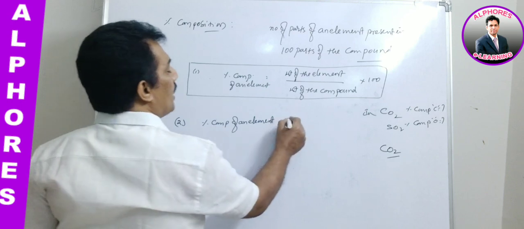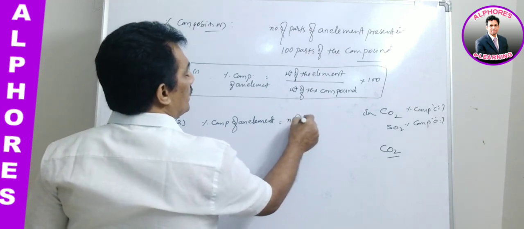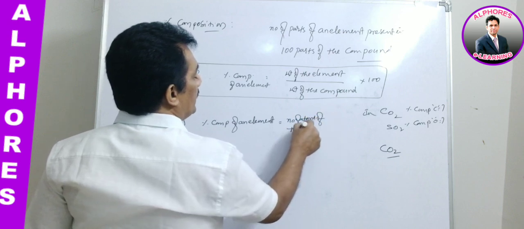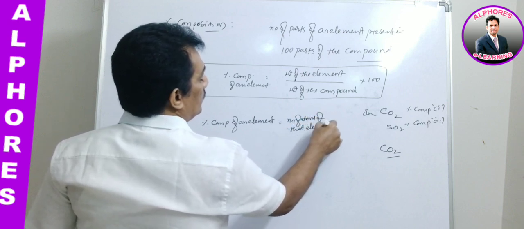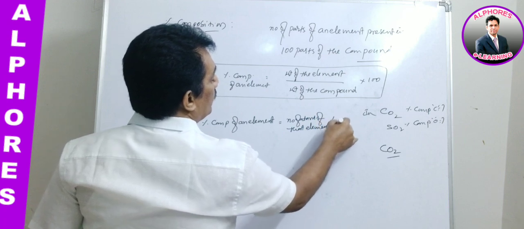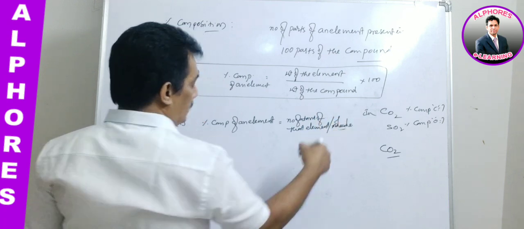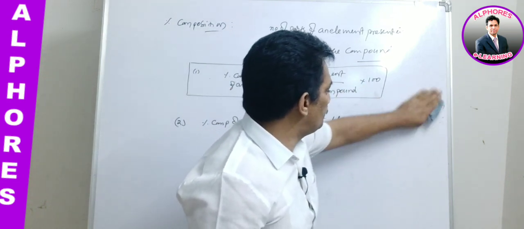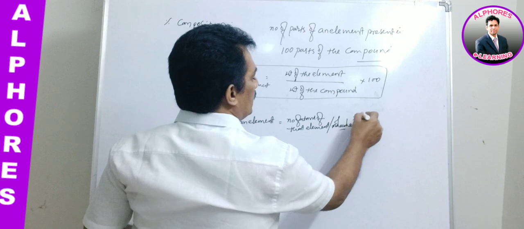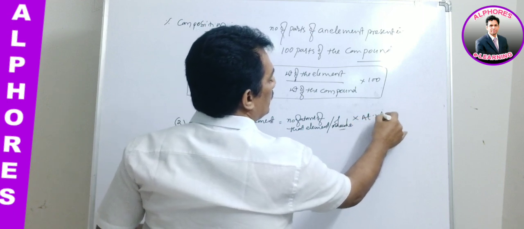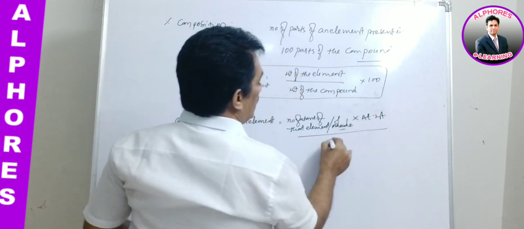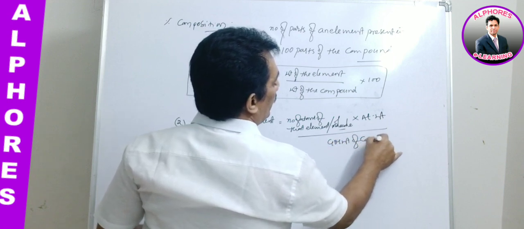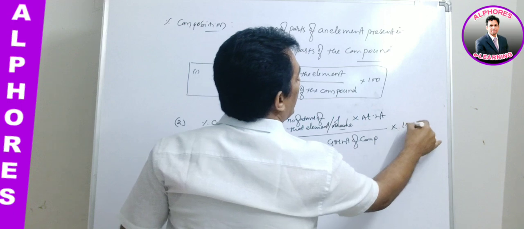Now here is the formula: the number of atoms of that element per molecule, that is, in a molecule how many atoms of that element are present, into atomic weight, by gram molecular weight of the compound, into 100.